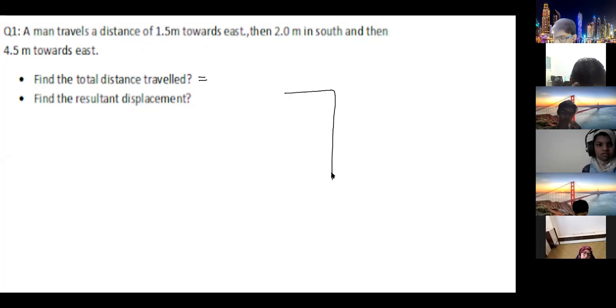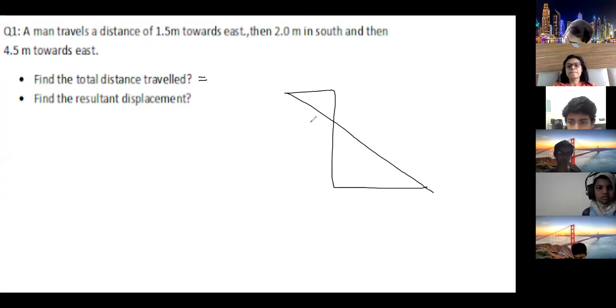This was the diagram, right? What was the diagram? 8 centimeter. 8 to 4, 5, 6, 7, 8. Yes. Not centimeter, meter, because question is given in meter. 8 centimeter in your diagram, so actually it is in meter. So 8 meter. Now displacement is final, initial position is this and final position is this.